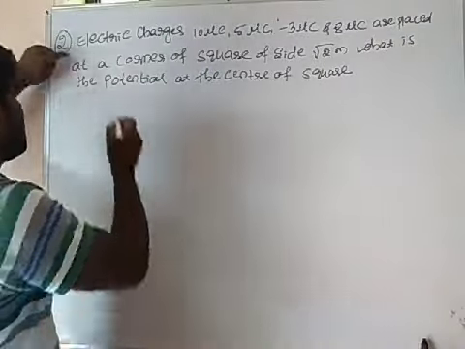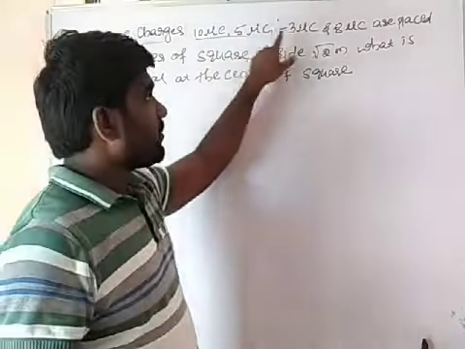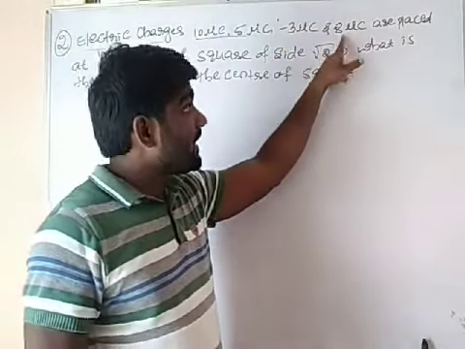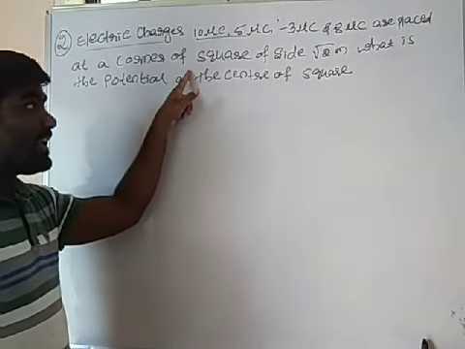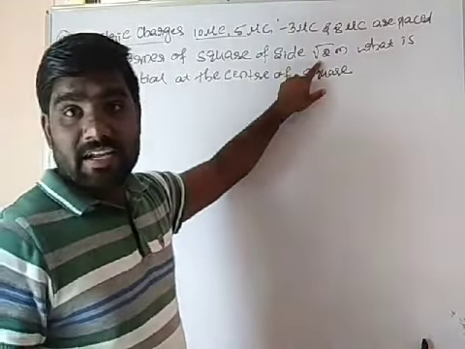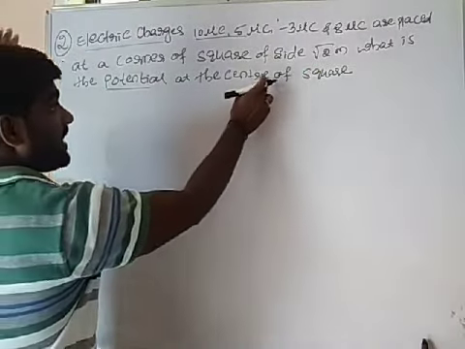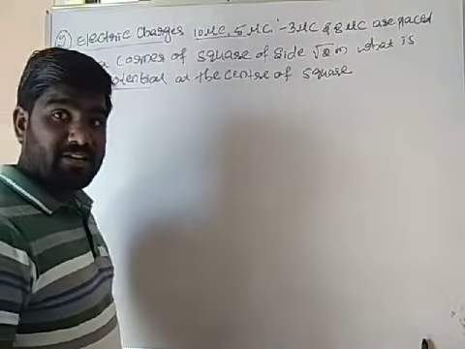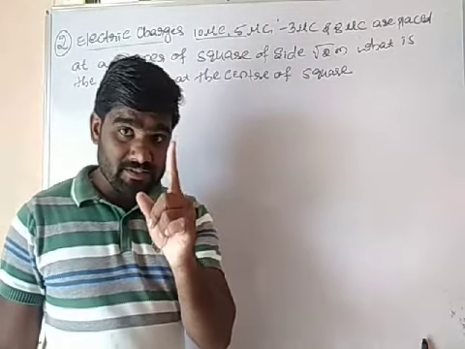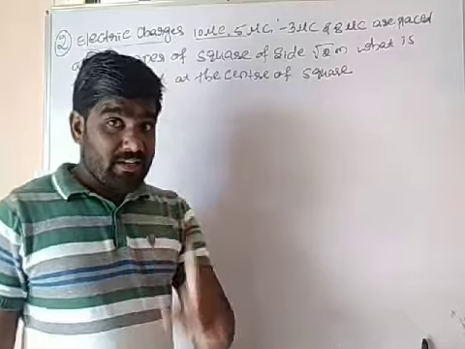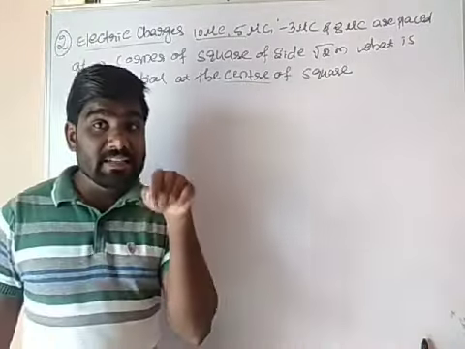See this question. The electric charges of 10 microcoulomb, 5 microcoulomb, minus 3 microcoulomb and 8 microcoulomb are placed at a corner of a square of side is given. Side is root 2 meter. What is the potential at center of the square? Okay na? He had not asked the potential energy. Keep in your mind first. Okay na? Okay. So he had asked to calculate the potential at the center.